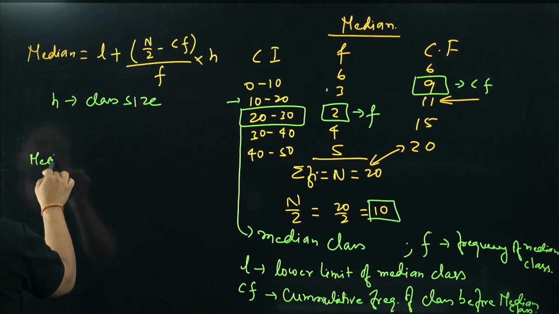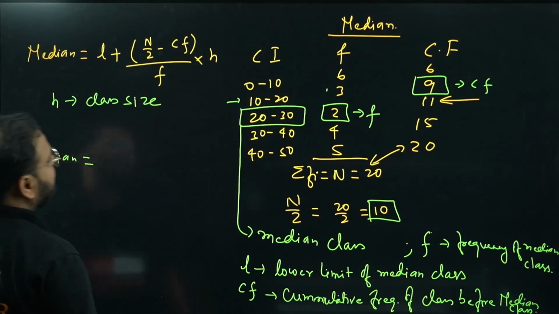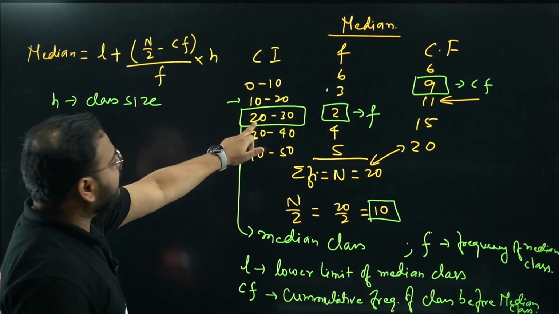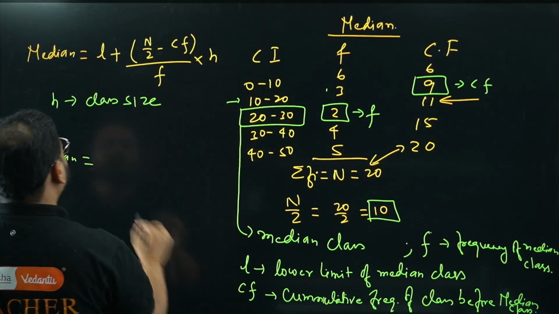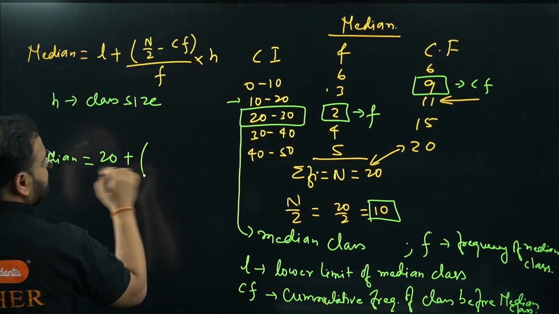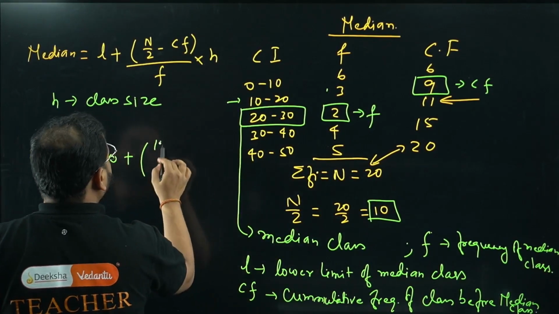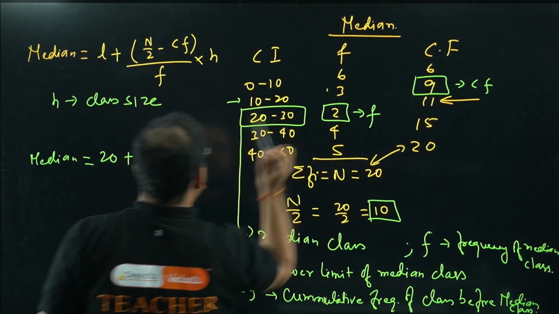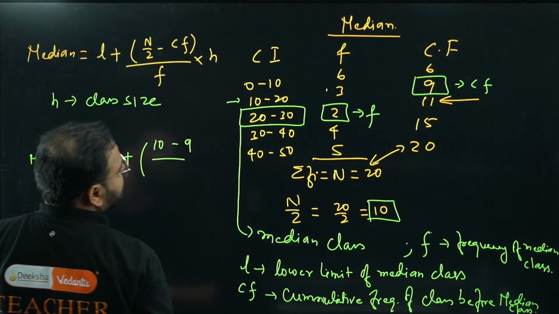Have a look, I want to show you one second. L is coming as 20. The lower limit for the median class is 20, right? So 20 plus N by 2, which is 10, minus CF, which is 9, divided by frequency, which is 2.